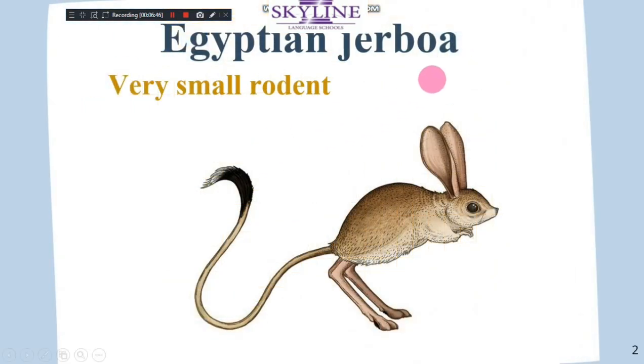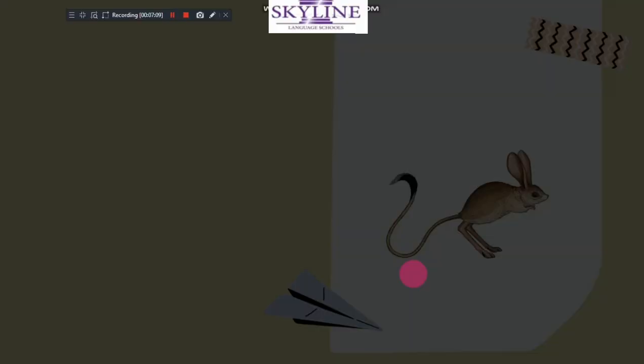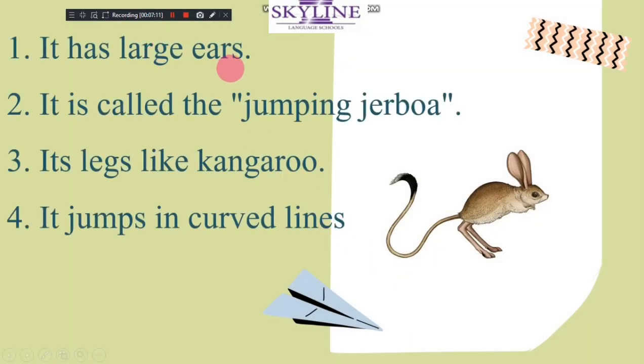Okay. Look, this is called the Egyptian jerboa. It's from the rodents. The jerboa has large legs and very small hands, large ears and a tail, and it has hairy legs. There is hair inside their legs. It has large ears and is called the jumping jerboa.